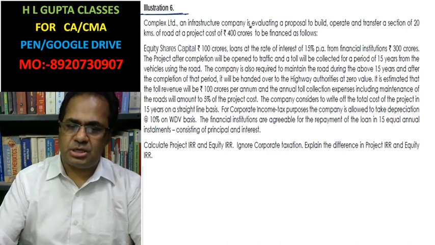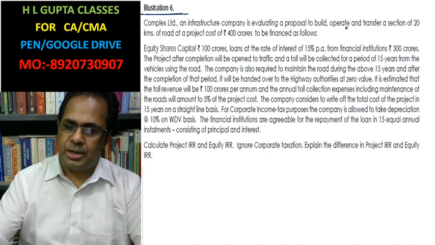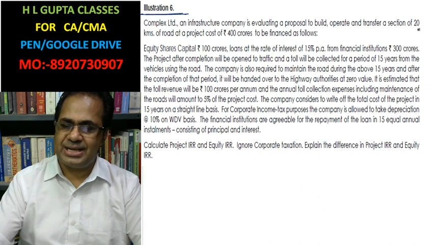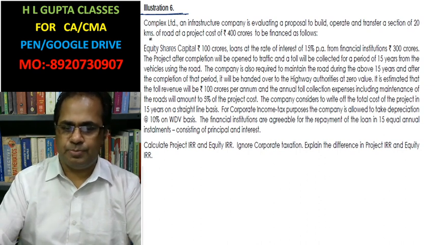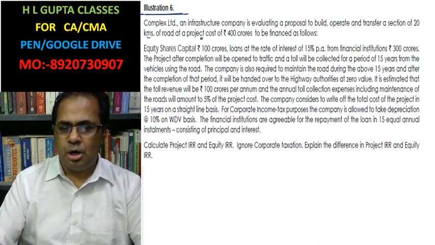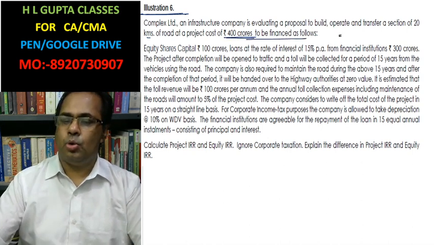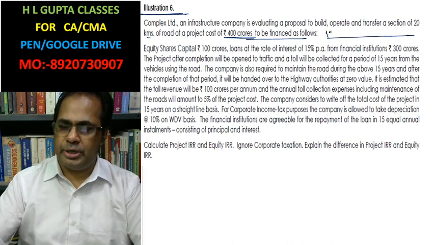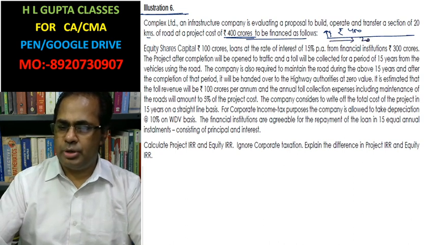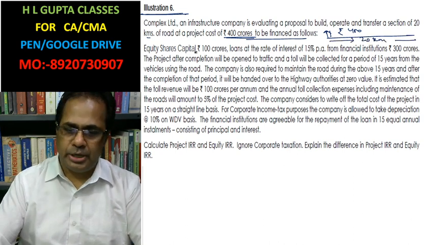Complex Limited, an infrastructure company, is evaluating a proposal to build, operate and transfer a section of 20 kilometers of road. The project cost is 400 crore to be financed. The company is going to invest rupees 400 crore for building a 20 kilometer road.